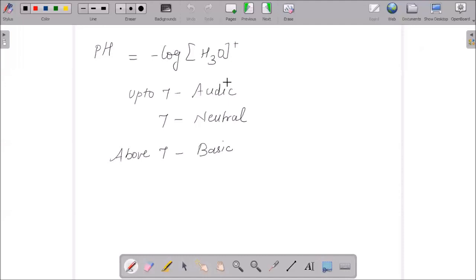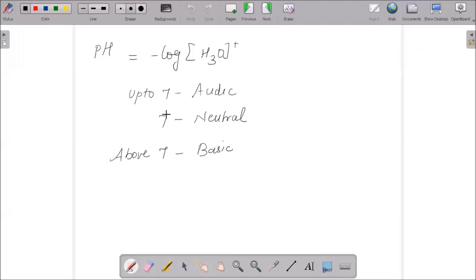With the help of the pH value, we are able to tell whether the given solution is